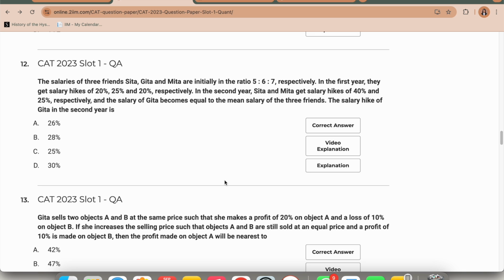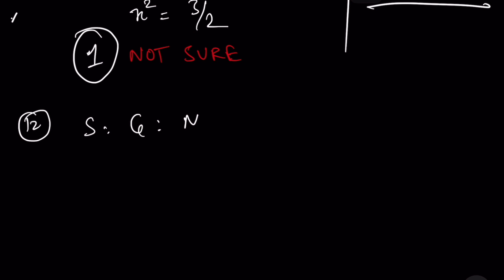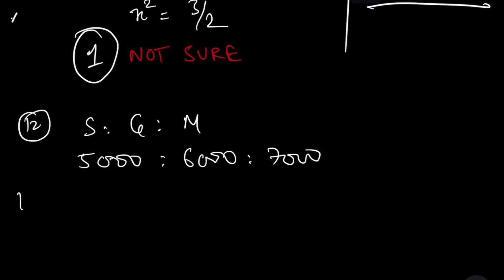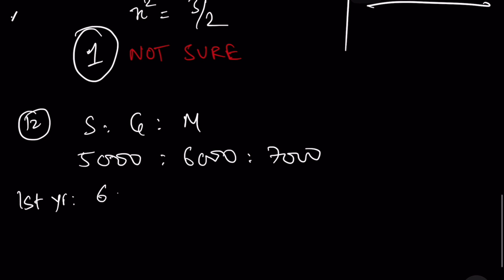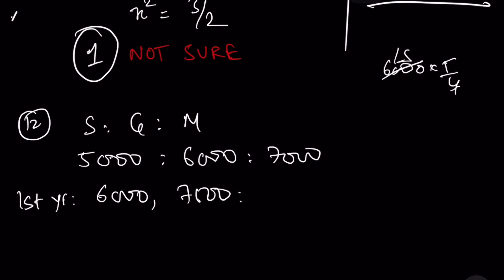12 looks easy. Okay, so there's Sita, Geeta, Meeta. Their ratios are, suppose let's assume their salaries are 5,000, 6,000, 7,000. Now first year में इनका salary hike आ रहा है, so this becomes 6,000. 6,000 into 5 by 4, 7,500 इसका. गीता का 20% hike which is 6/5 into 7,000.